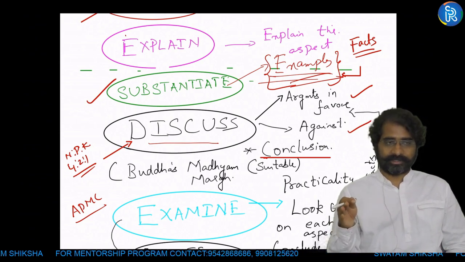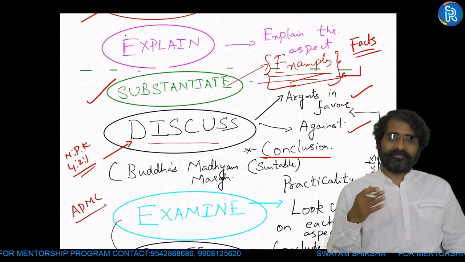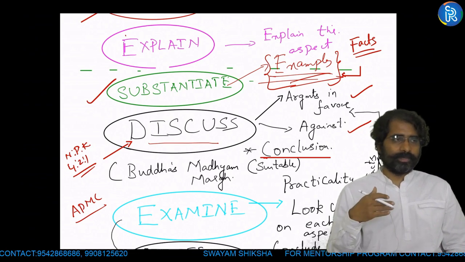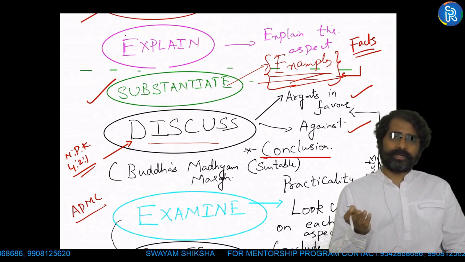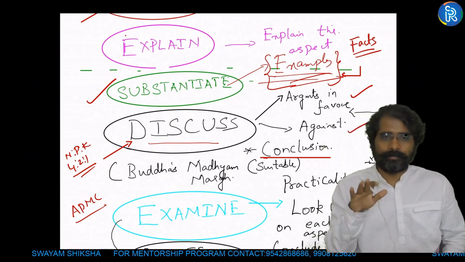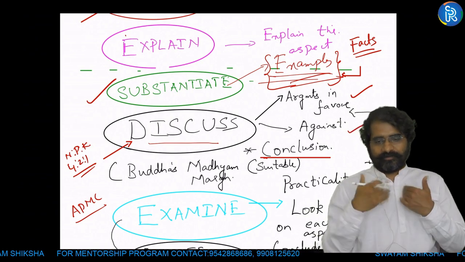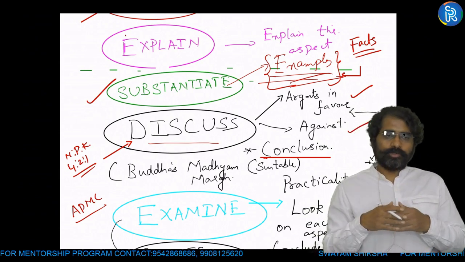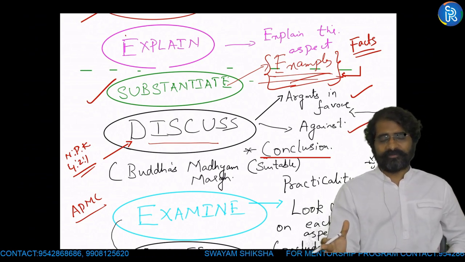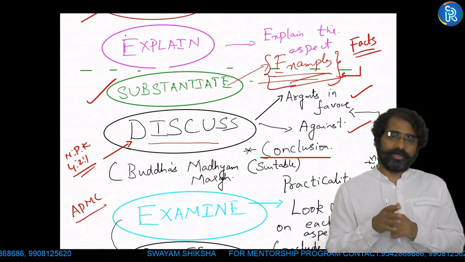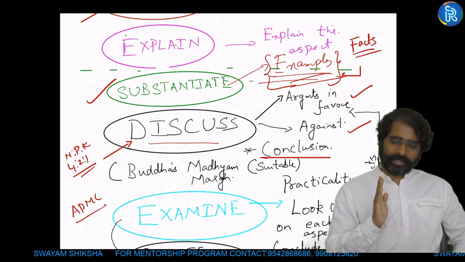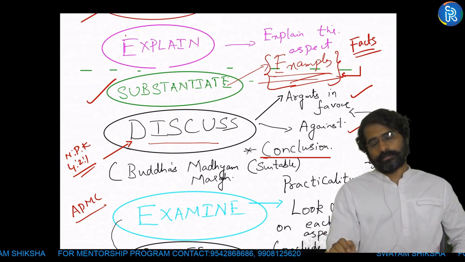That is arguments against. And then in the end, whenever we are discussing something, we can't leave it in the middle. You have to come up with a conclusion. When two people are discussing something, you can't abruptly end it. You have discussed something, you have to conclude something. So whenever discuss is there, conclusion is compulsory. How are you going to conclude it? You need not take a stand on one side. You have to follow Buddha's Madhyam Marg, I say, or come up with a suitable conclusion in between. So you follow a middle path and a positive path, a little optimistic, with respect to the conclusion.